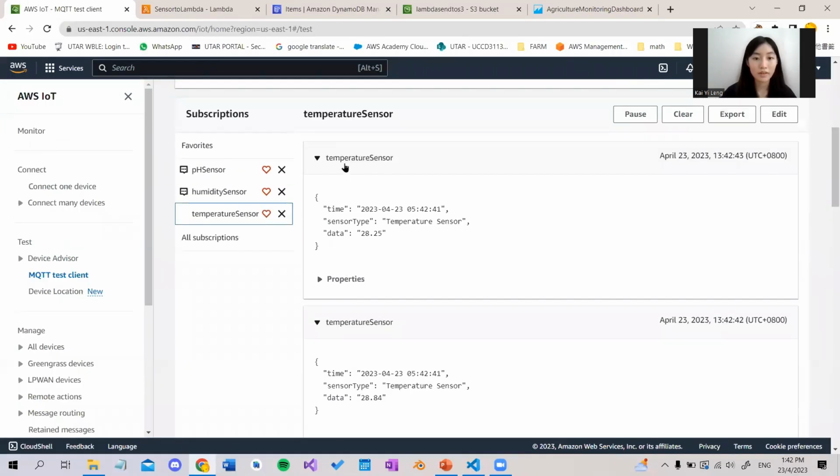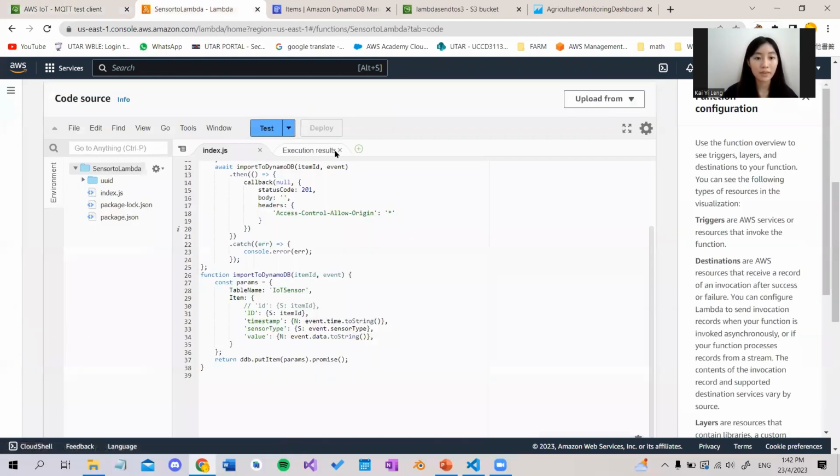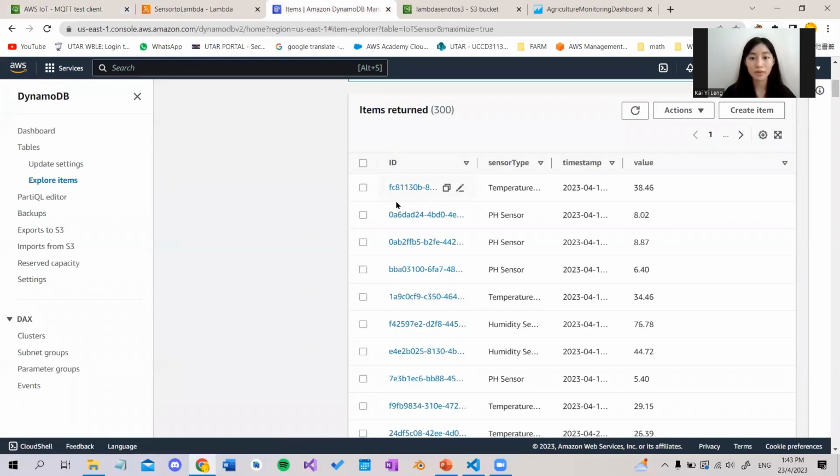So the data is already sent into the AWS IoT Core. Next, the Lambda is triggered, and the data from the AWS IoT Core will be sent into the DynamoDB. So the DynamoDB will receive the data and store it inside the table, and the data will include the ID, sensor type, timestamp, and the value.